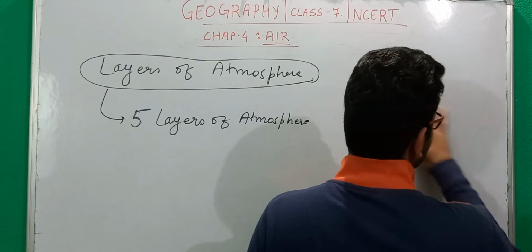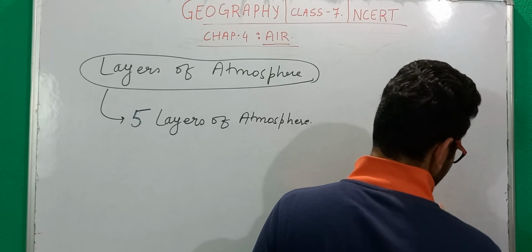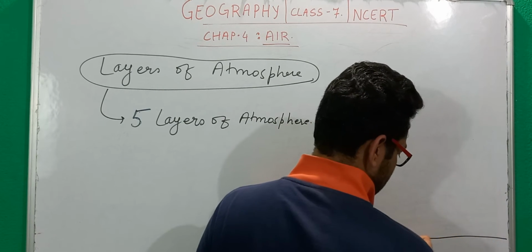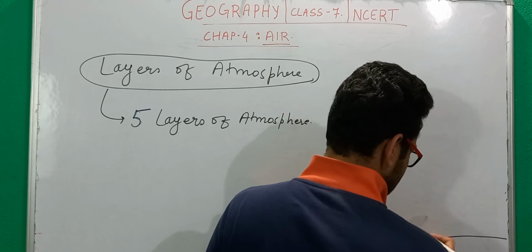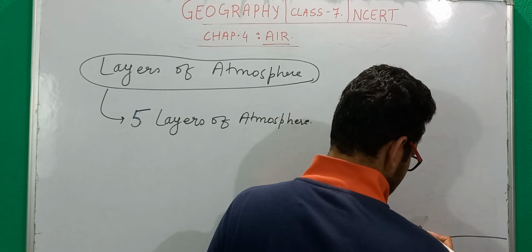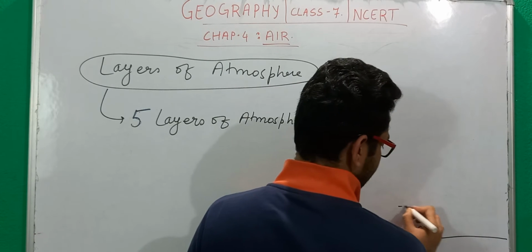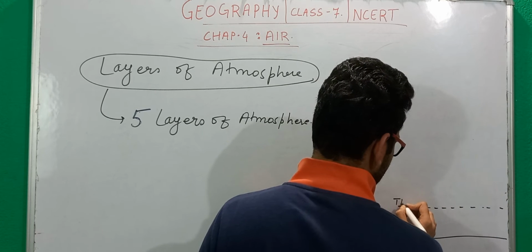The first layer that we come across is the troposphere. Suppose this is the surface of the earth and here is a person standing. Up to this height, suppose this is the troposphere.